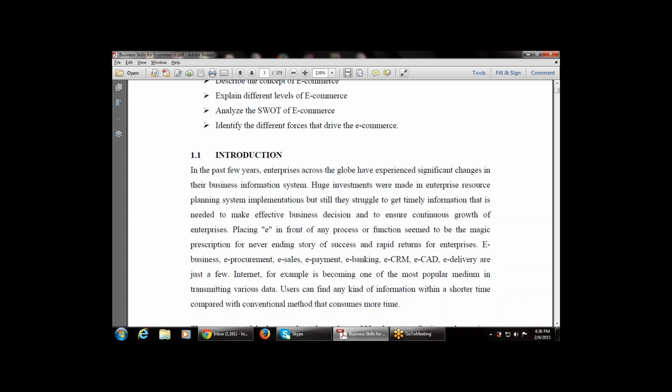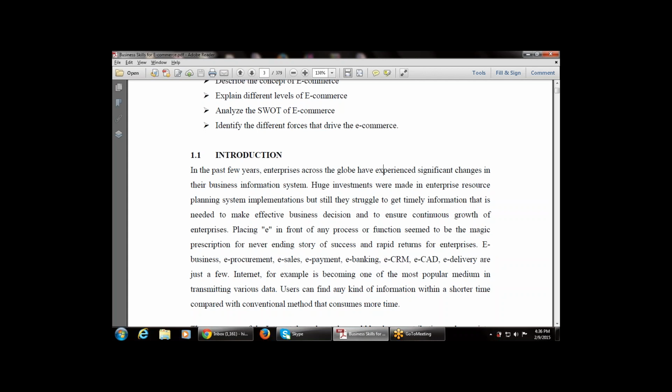So this says, in the past few years, enterprises across the globe have experienced significant changes in their business information system. Huge investments were made in enterprise resource planning. That is, huge money is spent on enterprise resource planning system implementation, but still they struggle to get the timely information that is needed to make effective business decisions and to ensure continuous growth of the enterprises.